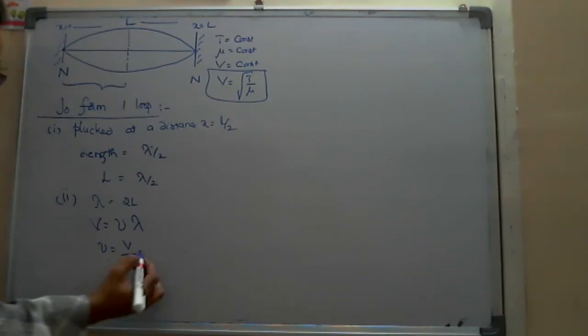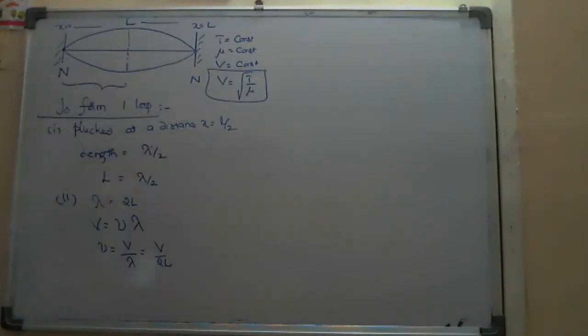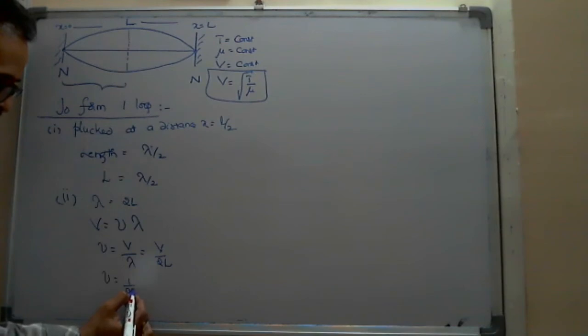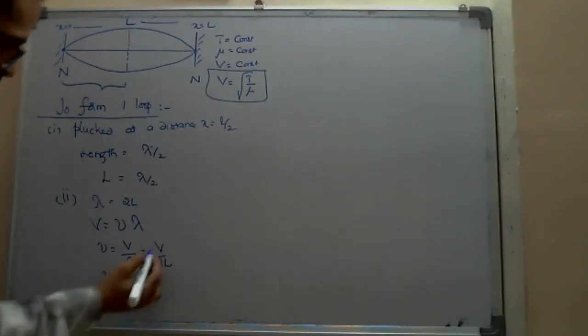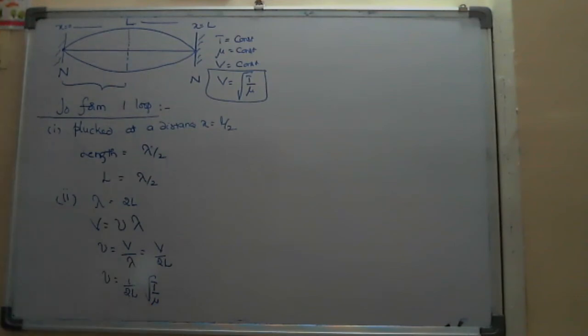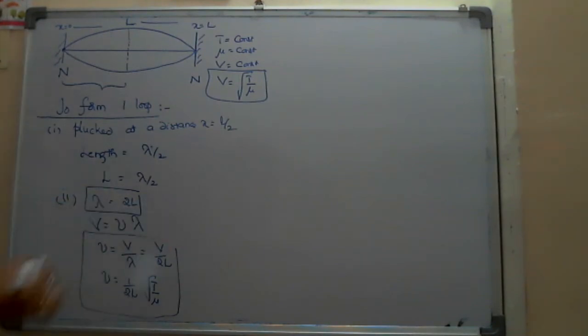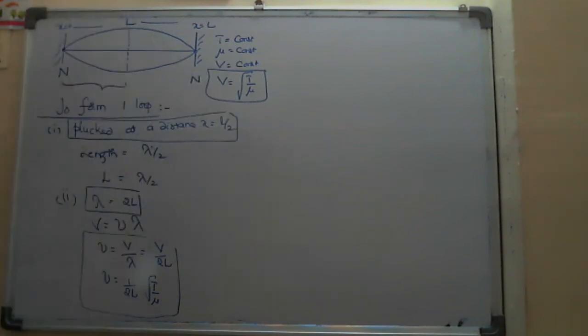The frequency is 1 by 2L into V, where V is root of T by mu. So with one loop, I got this frequency, this wavelength, and this plucking distance. These points we have to note down.